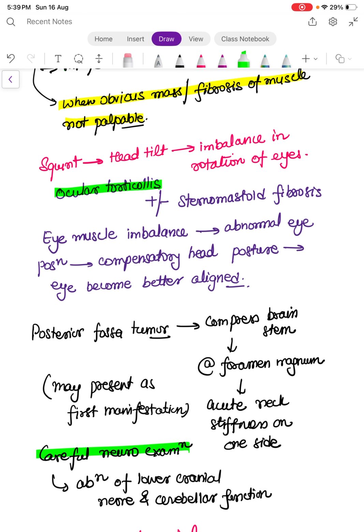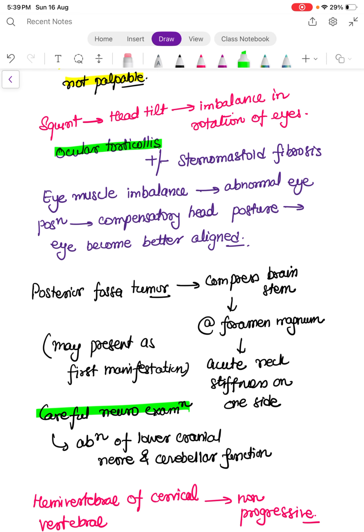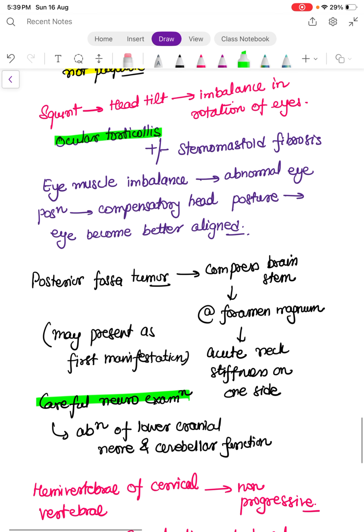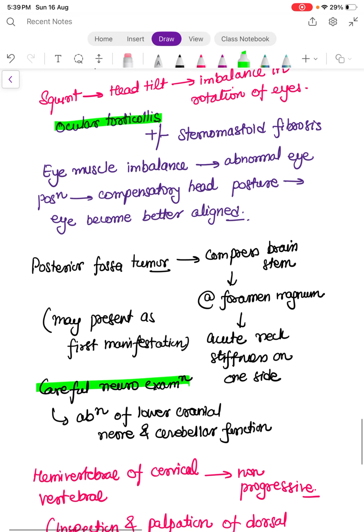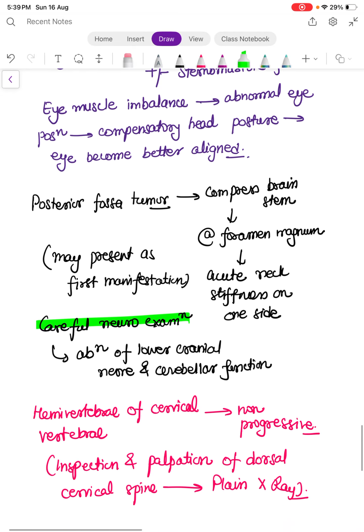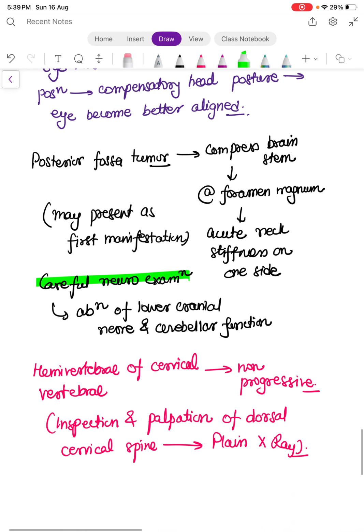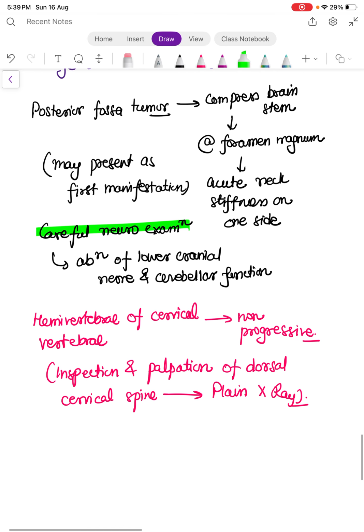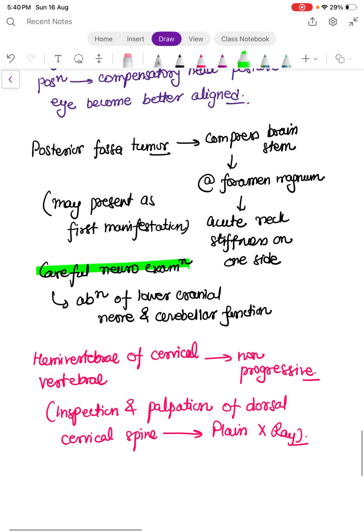Then posterior fossa tumor, we have already discussed. It will compress the brain stem at the foramen magnum and will cause acute neck stiffness on one side, and can appear as the first manifestation of these tumors along with other clinical signs. Careful neuroexamination will reveal abnormality in the lower cranial nerves and cerebral functions. Hemivertebra, we have already discussed. It will be a non-progressive torticollis, and inspection and palpation of the dorsal cervical spine can help.